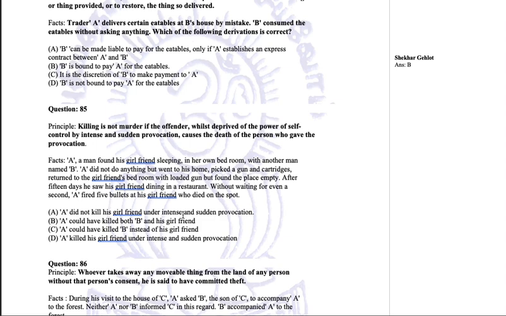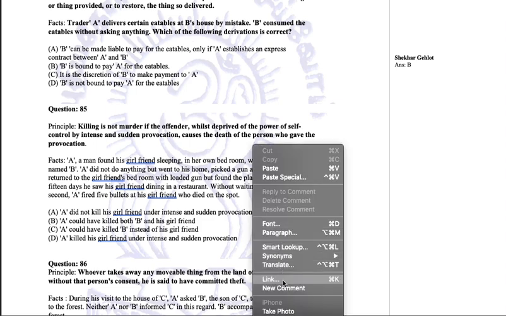A did not kill his girlfriend under intense and sudden provocation. A could have killed both B and his girlfriend. A could have killed B instead of his girlfriend. A killed his girlfriend under intense and sudden provocation. So our answer is A did not kill his girlfriend under sudden and grave provocation. Okay.